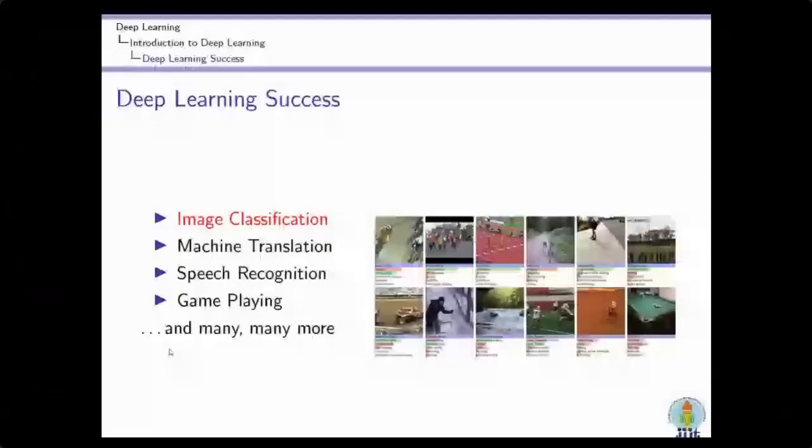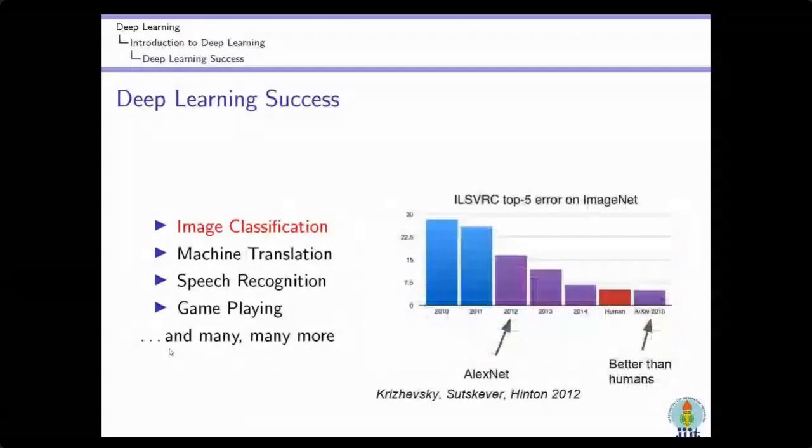Some of the application areas which we'll discuss start with image classification. And what is image classification? Basically, you have a set of images, and using these images you have to categorize them into a particular category based on the contents available in them. Deep learning technology is successfully being implemented for this image classification problem. Let us try to understand the success of deep learning in this particular field.